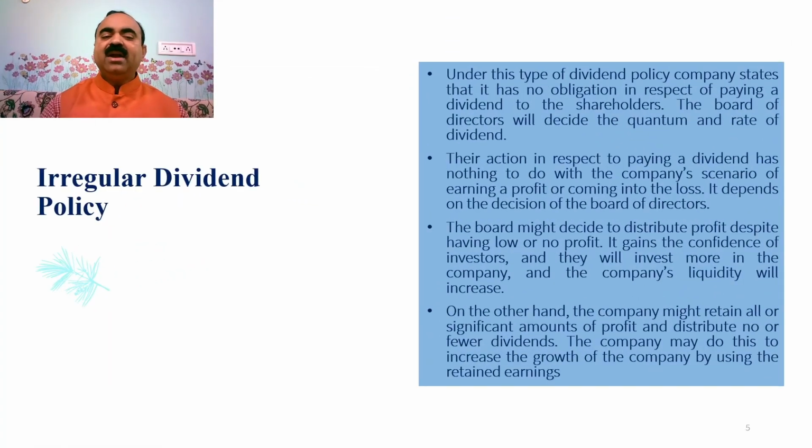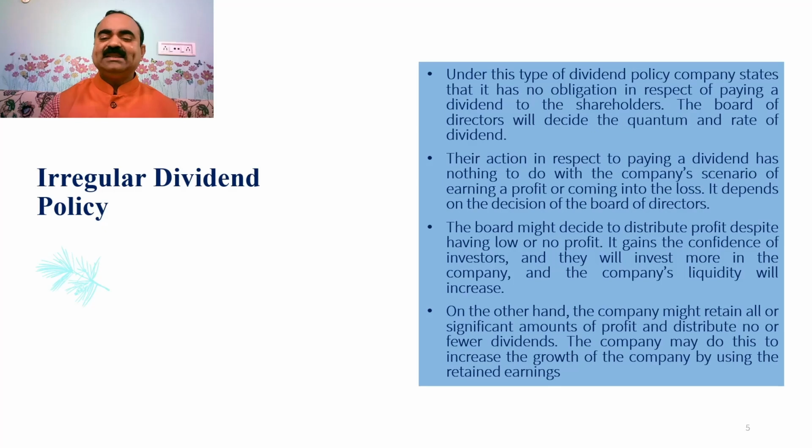2. Irregular dividend policy. Under this type of dividend policy, the company states that it has no obligation in respect of paying a dividend to the shareholders. The board of directors will decide the quantum and rate of dividend. Their action in respect to paying a dividend has nothing to do with the company's scenario of earning a profit or coming into the loss. It depends on the decision of the board of directors.